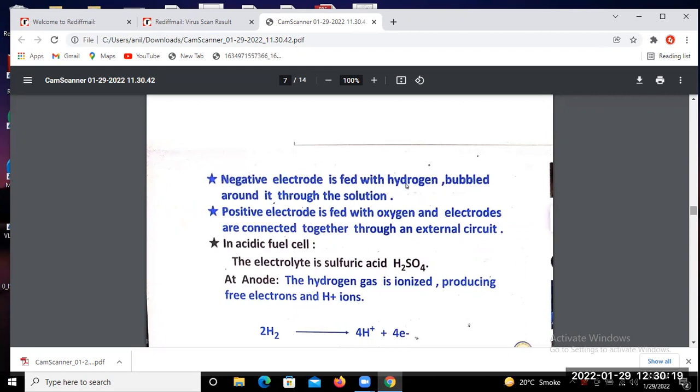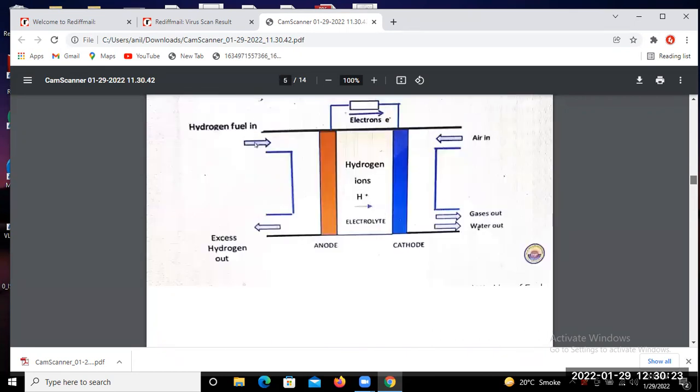You will find the negative and positive electrodes in the previous diagram. The positive electrode is supplied with air, and through the negative electrode, the anode, hydrogen is supplied, and the external circuit load is connected here. That is explained in that slide.